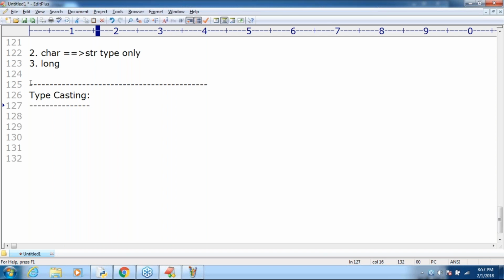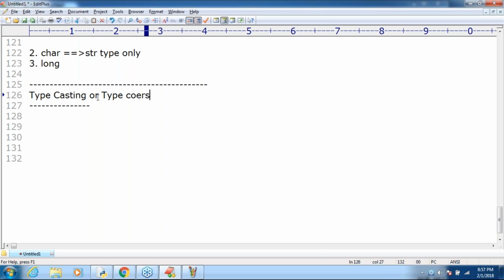Sir, how can we do that? What functions are available? We can convert one type value to another type. This conversion is called type casting. Remember this. Another word is type coercion.